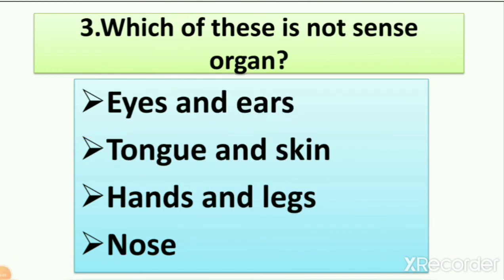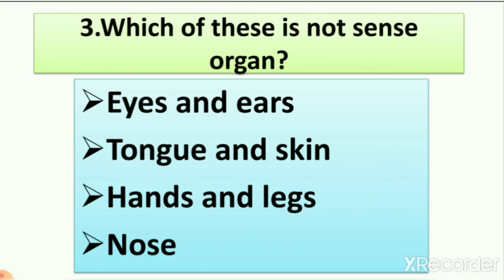Number 3, which of these is not a sense organ? So we have to write here from this which is not a sense organ. So when we learn about sense organs, we learn that sense organs are parts of the body which help us to feel the world around us. So we have 5 sense organs. Which are they? Eyes, ears, tongue, skin, and nose.